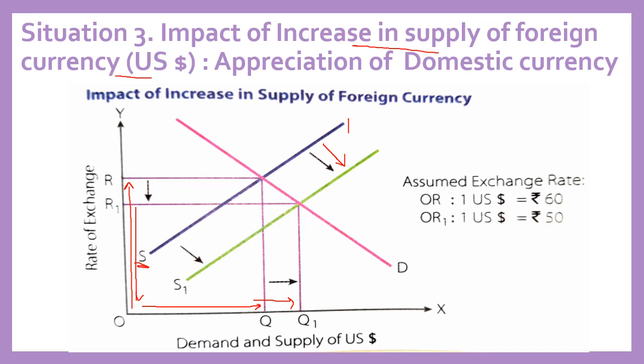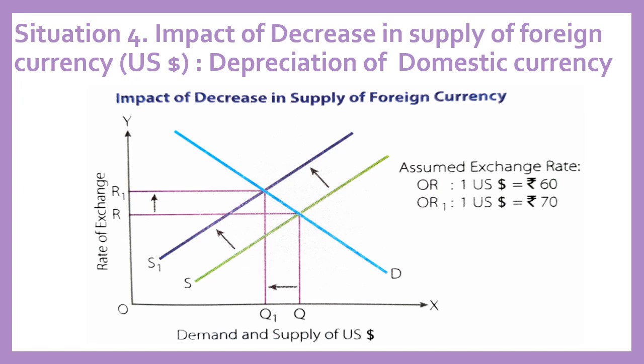Now there will be decrease in price of foreign currency in terms of domestic currency, which means that domestic currency has appreciated. See, earlier we were paying rupees 60 for $1. Now when supply has increased, we are paying rupees 50 for $1. That means the value of our domestic currency has increased or appreciated.